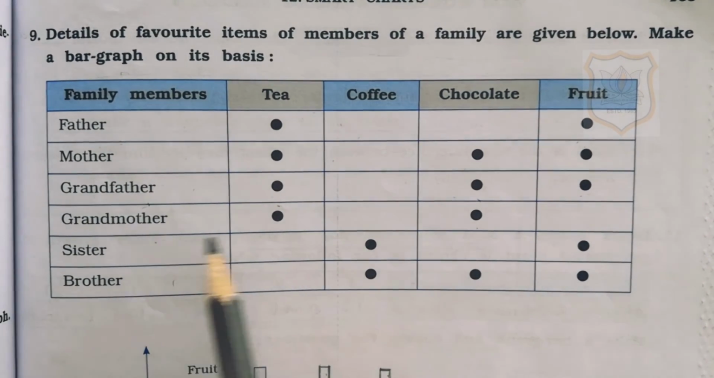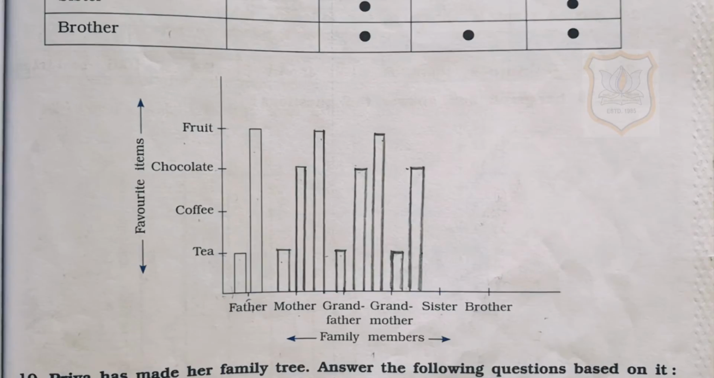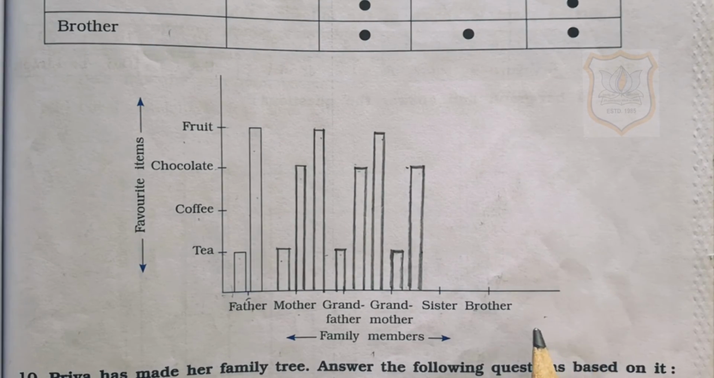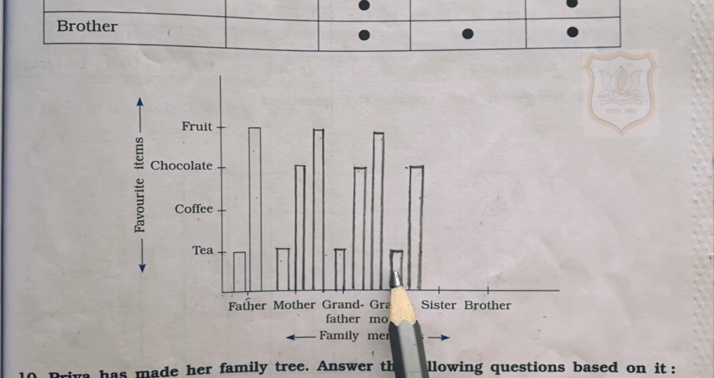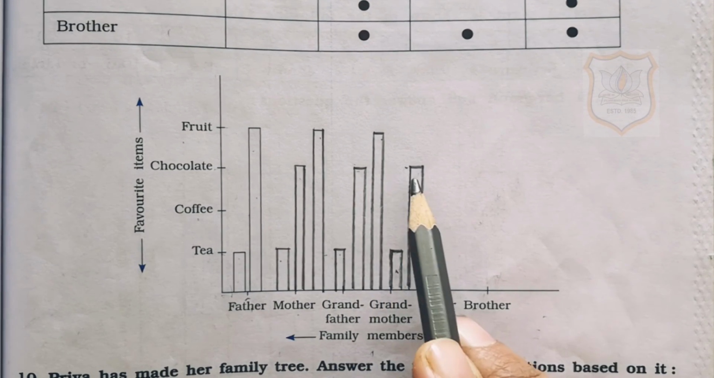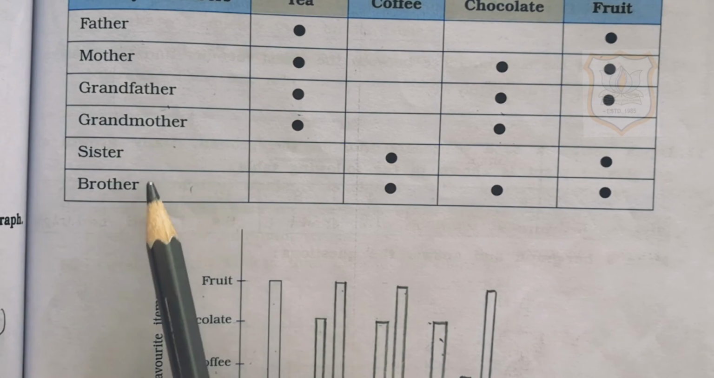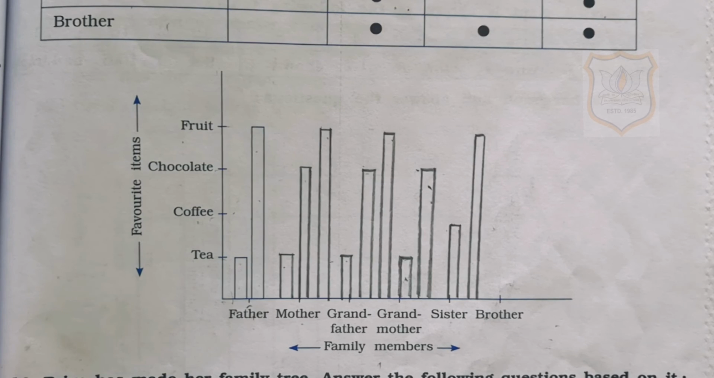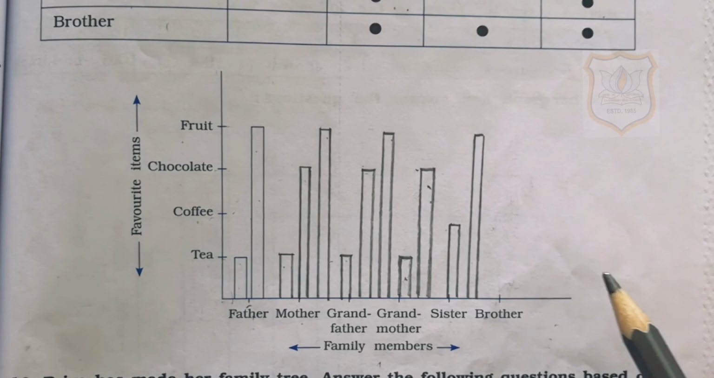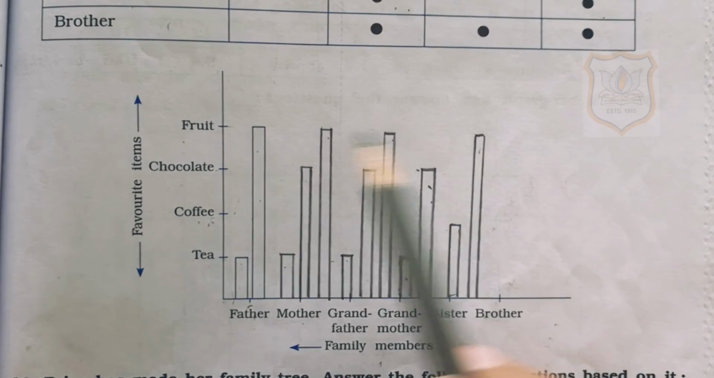Next is grandmother. Grandmother also likes tea and chocolate. Here also we will draw two vertical bars which will represent that the grandmother likes tea and chocolate. This vertical bar will represent tea and this will represent chocolate. Next one is sister. Sister likes coffee and fruit. In the bar graph again we will draw two vertical bars. One vertical bar will represent coffee and other will represent fruit.